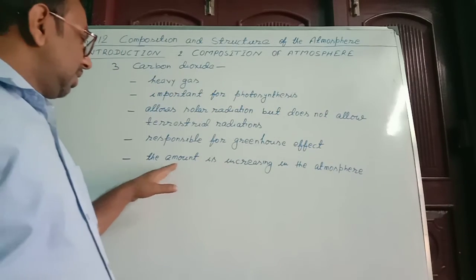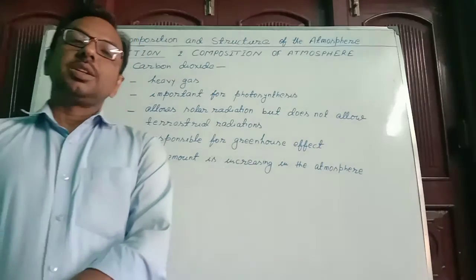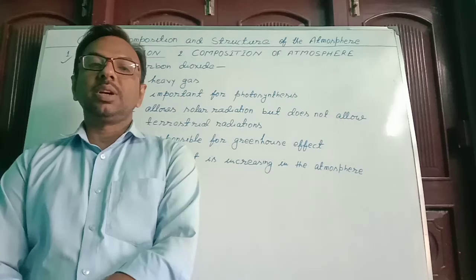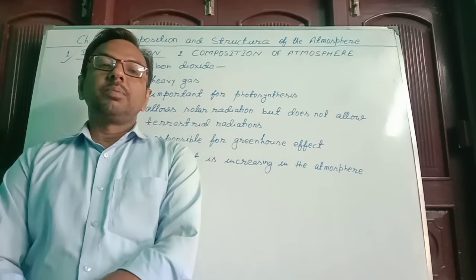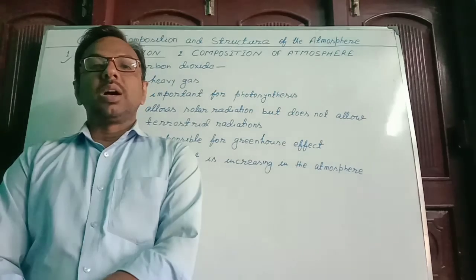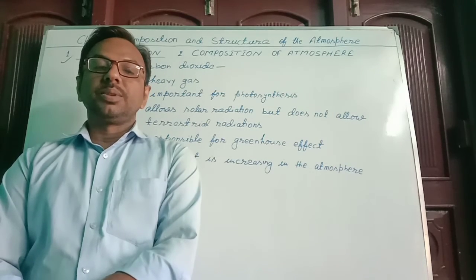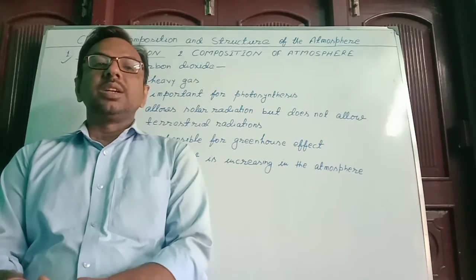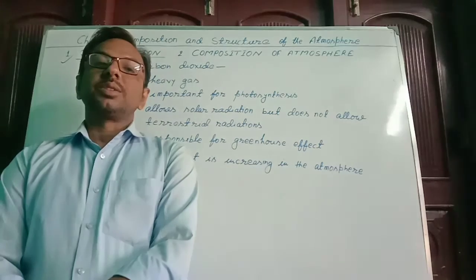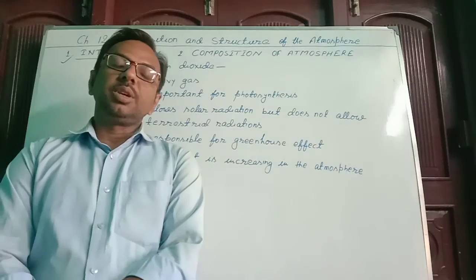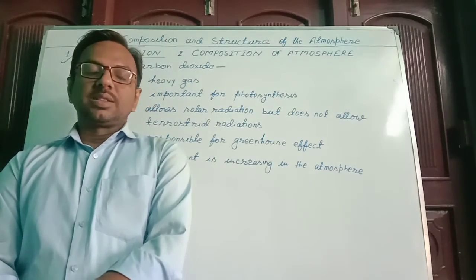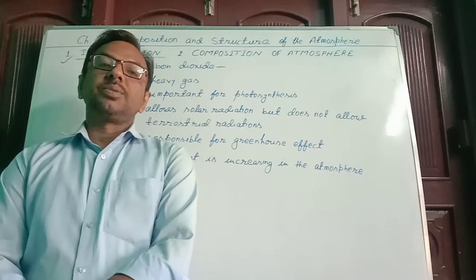Then last is the amount is increasing in the atmosphere. The amount of carbon dioxide is increasing in the atmosphere day by day due to the burning of fossil fuels such as diesel, petrol and other fossil fuels, and due to deforestation. Deforestation is cutting of trees. Now, how is this gas increasing in the atmosphere by deforestation?